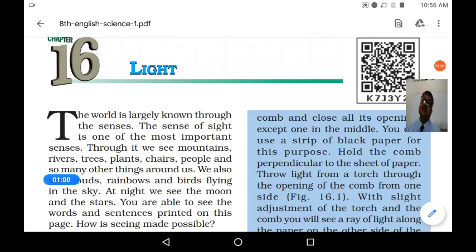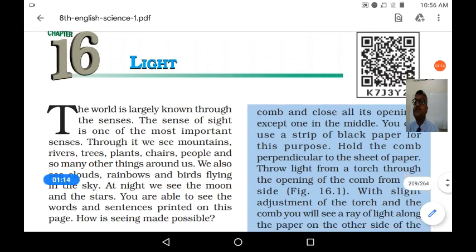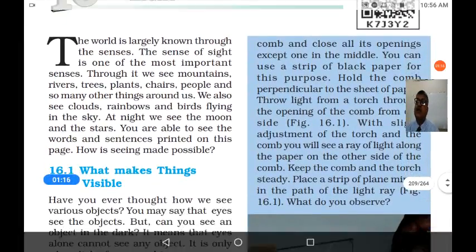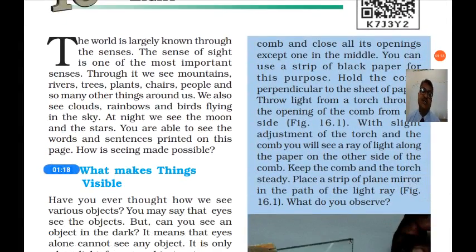So in this way, the senses are important to understand the outer world. If we don't have senses, we cannot see the world or imagine the world. The sense of light is one of the most important senses. The sense of sight. If you can't see anything, you cannot see the world, and it is very difficult for